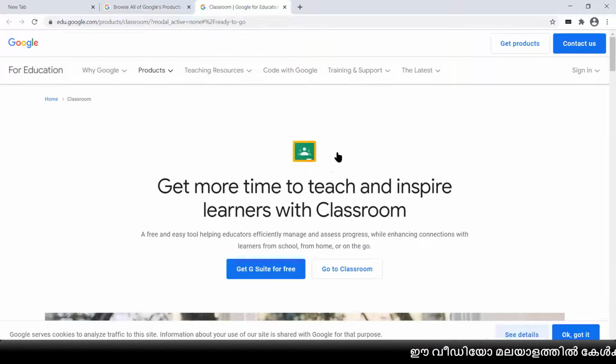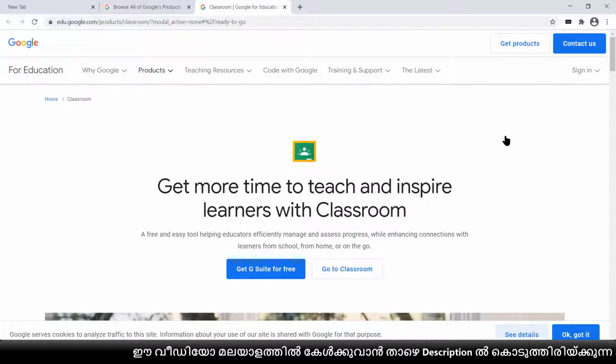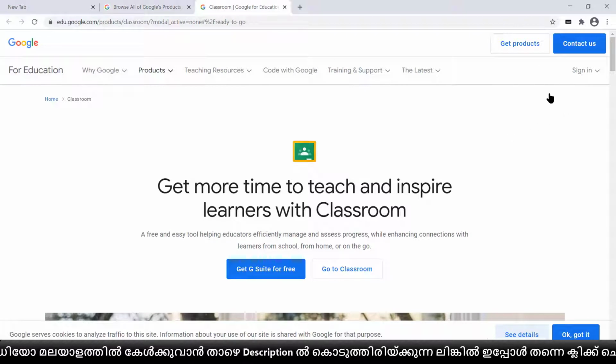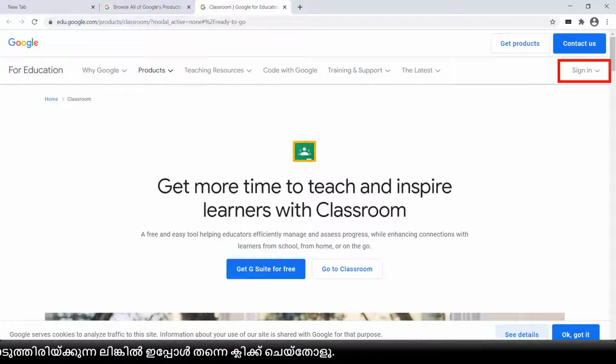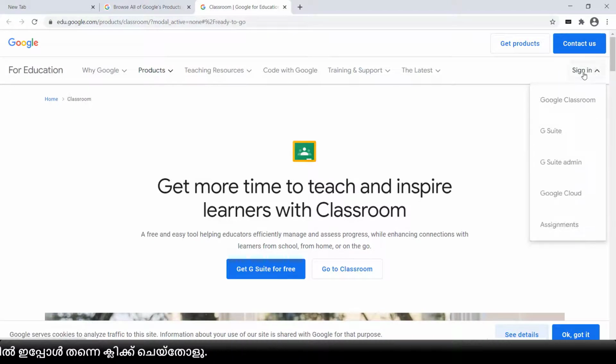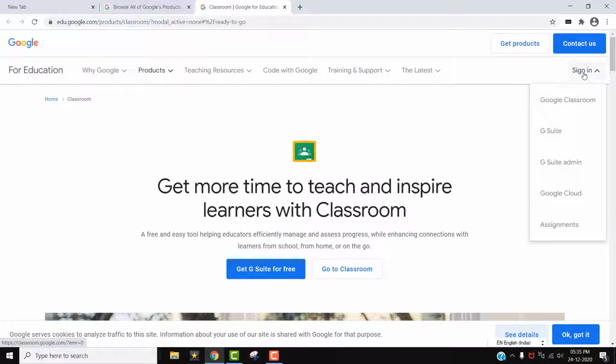After opening this, the first thing you have to do is sign in. On the right side of this page, you can see the sign in option. You click sign in, but you need a Gmail account for Google Classroom. So get ready with a Gmail account, and sign in to the classroom using the Gmail ID.